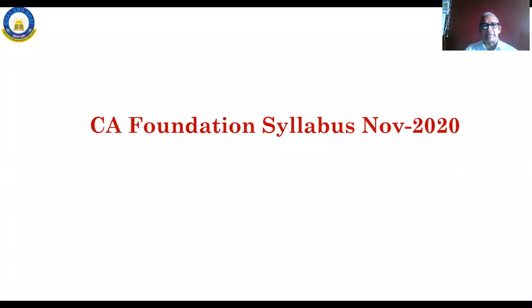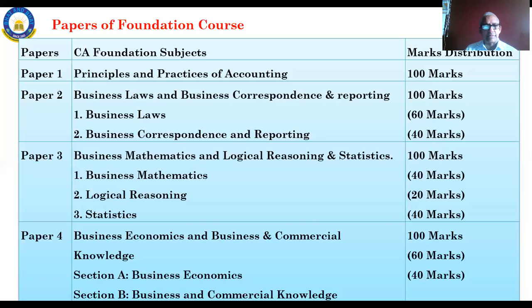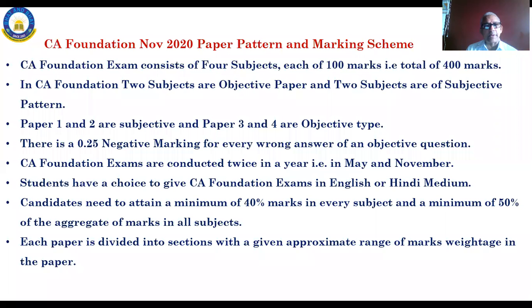Okay. Fine. Yes. Next, this pattern I have already told you. 4 papers will be there, 100 marks each paper, and a number of subjects. Again, subdivided as 60 marks, 40 marks, or 40, 20, 40, like this it will be. And totally you are writing for 400 marks, 4 papers. Papers number 1 and number 2 are of descriptive type, and paper number 3 and 4 are of objective type.